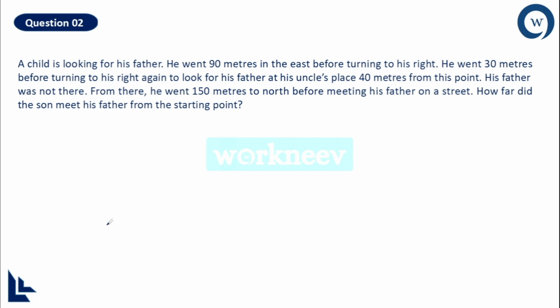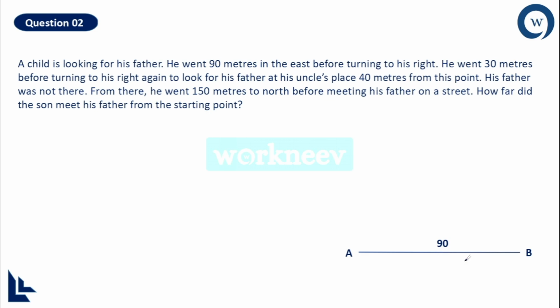A child is looking for his father and he went 90 meters in the east. That means if he's starting from A, he went 90 meters in the direction of east. So the point wherever he's reaching after this 90 meters is done is B. I have taken it like that. And then he takes a right turn. It is given, right? He went 90 meters in the east before turning to his right. So that means before he turned to his right, he went 90 meters in the east direction.